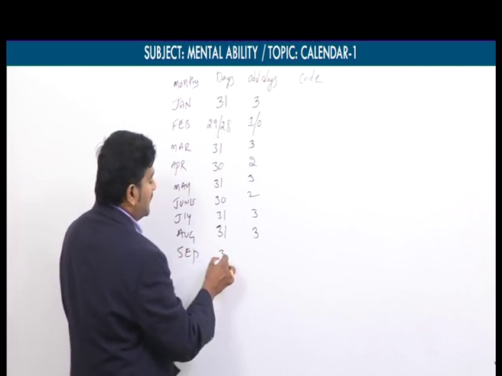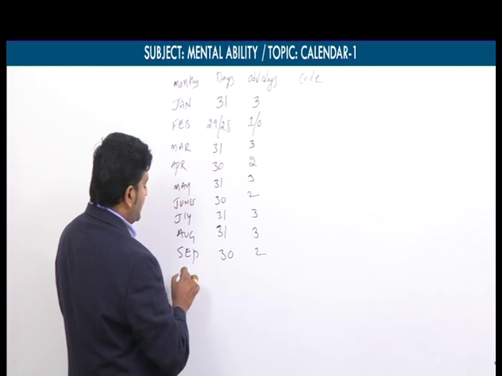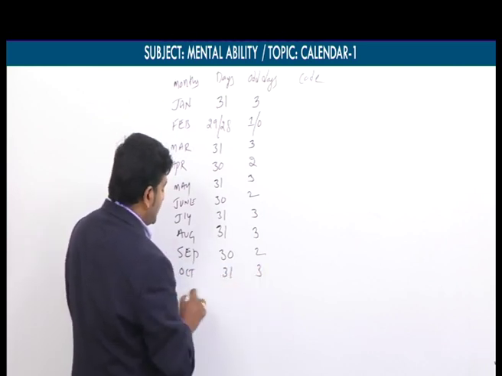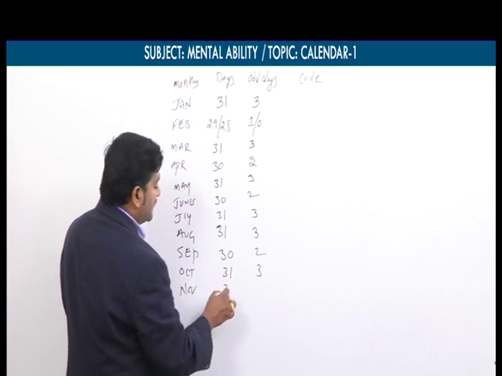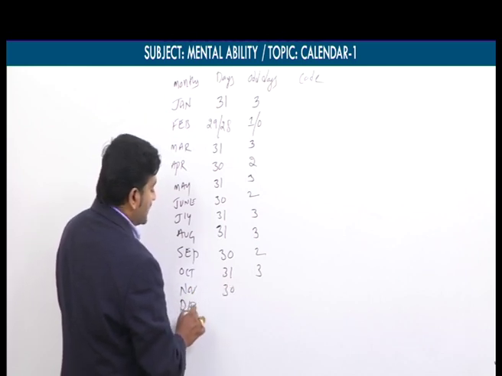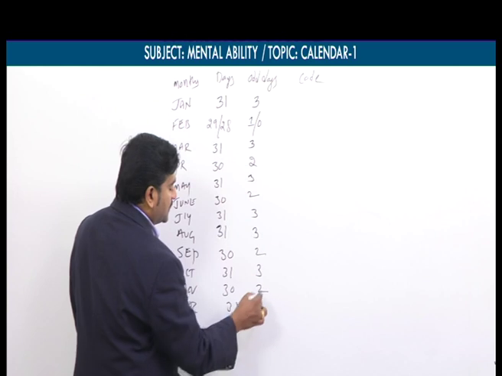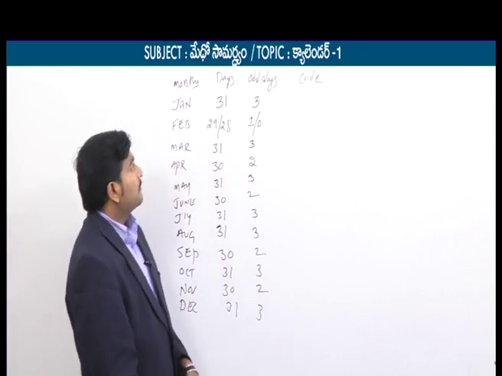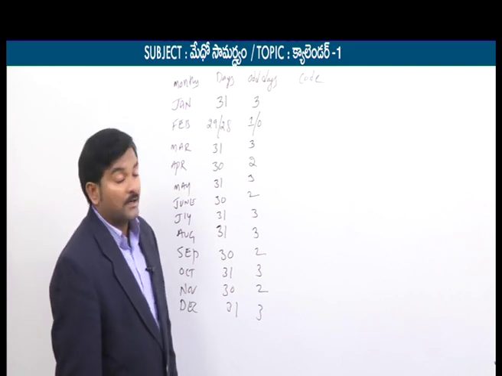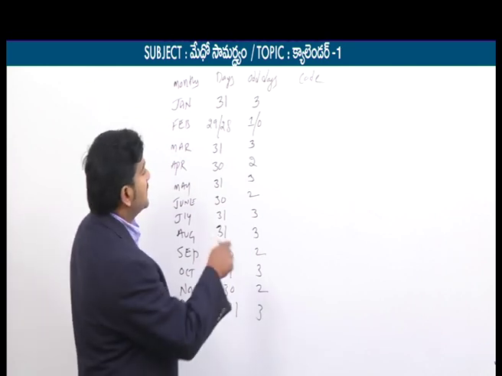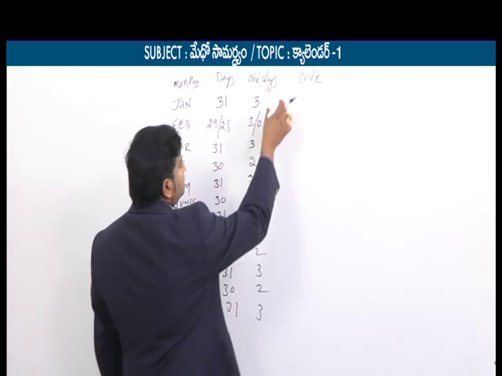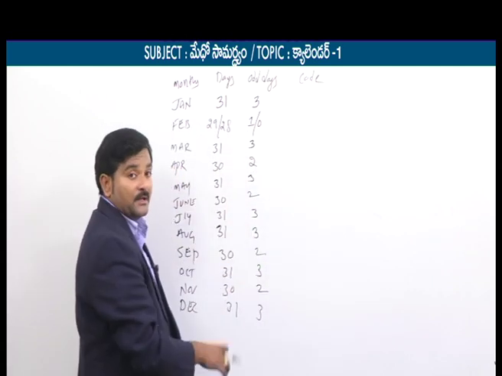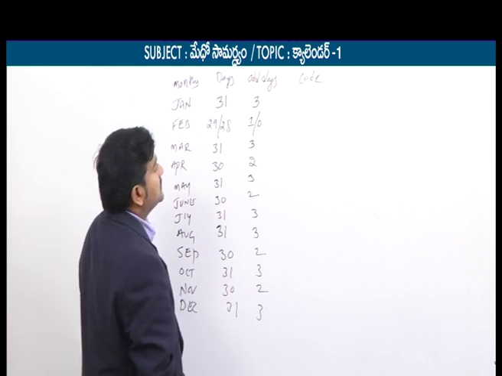September has only 30 days. October has 31 days. November has 30 days. December has 31 days. That's why here 2 odd days, here 3 odd days. These are the corresponding months, days and the corresponding odd days in each and every month. So now we will add the codes. These codes are important now. You already know these days. Now we will focus on codes.